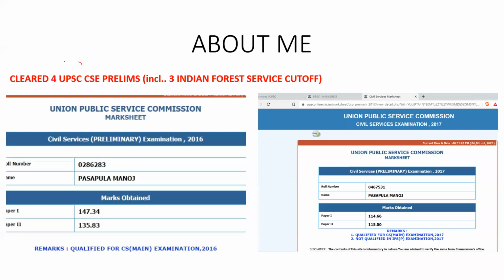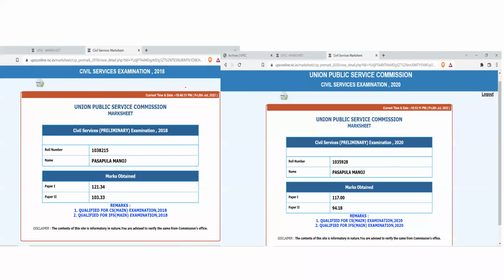And this is about me. I have cleared 4 UPSC CSE prelims, including 3 forest service cutoff marks. You can see my marks here.